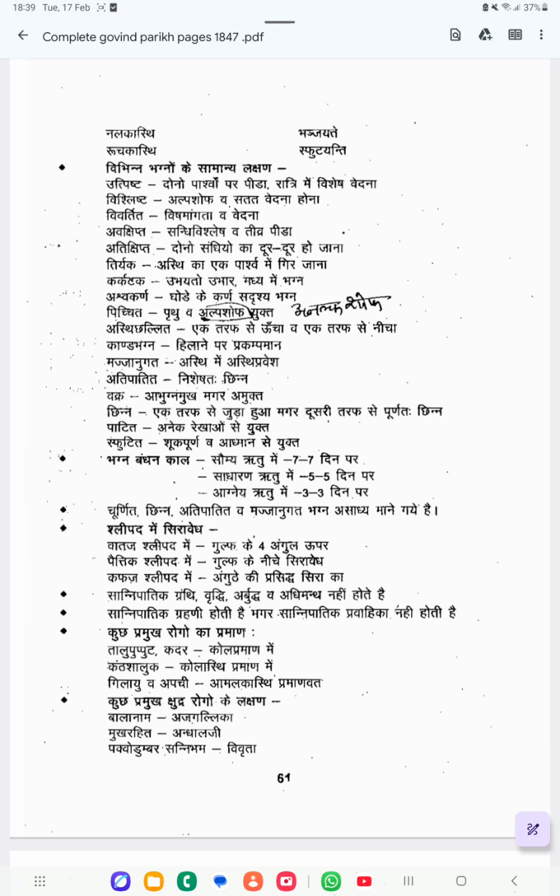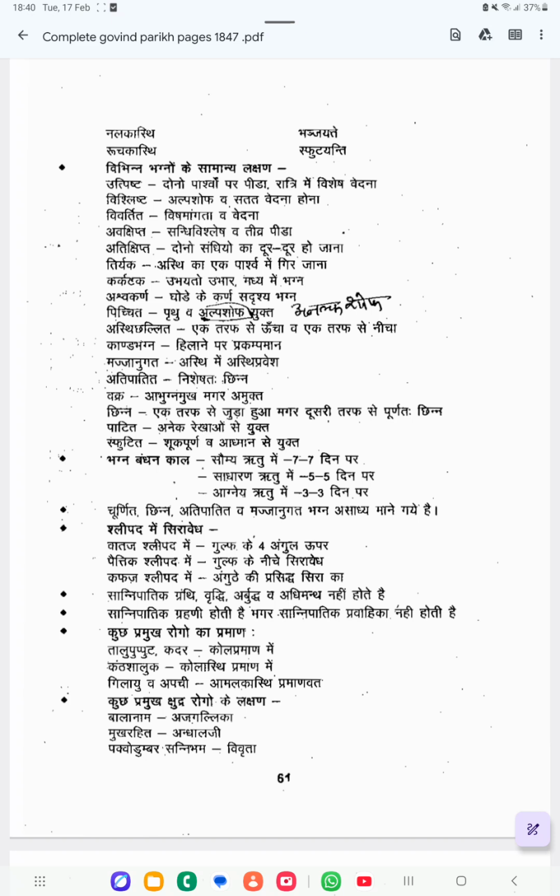Next one is the Bhagna varieties. 12 types of Bhagna are there. The first one is Karkataka. Ubhayato Unnata Madhye Bhagna: here there will be a fracture, and in the middle of the fracture a tumor will arise, resembling a crab. The bone becomes fractured, and in the middle of the fracture there will be bulging, like a tumor, looking like a crab. That is called Karkataka.